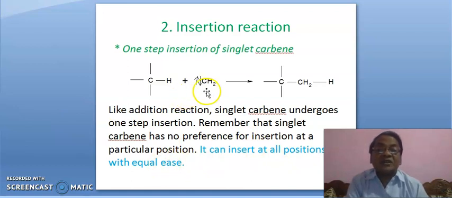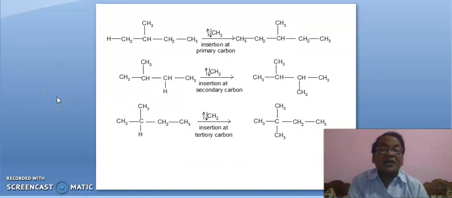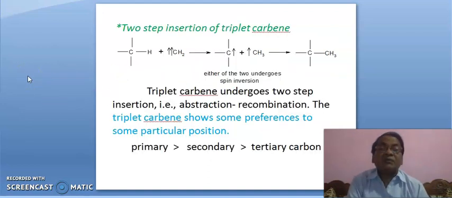Singlet carbene may insert at all possible positions, anywhere, either at a primary carbon or a secondary carbon or a tertiary carbon. Here it is a primary carbon, this is a tertiary carbon, and this is a secondary carbon. All these are three examples of primary, secondary and tertiary, and this singlet carbene may insert anywhere with equal possibility.